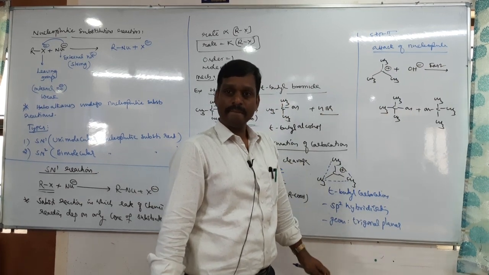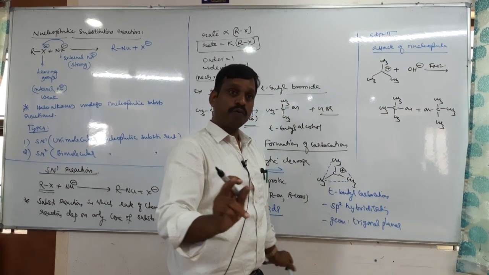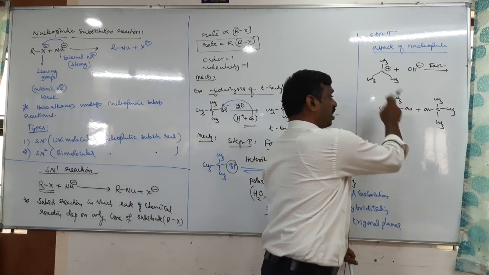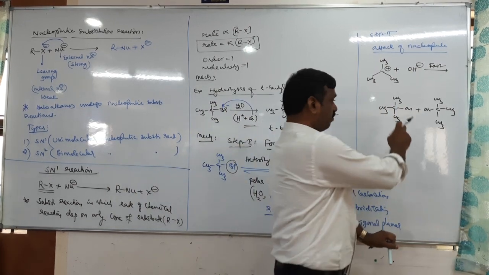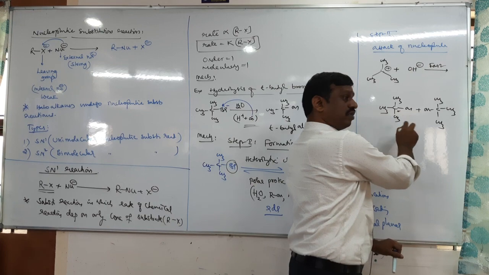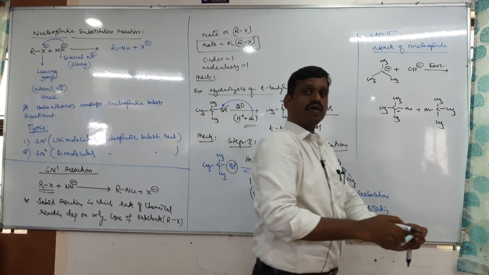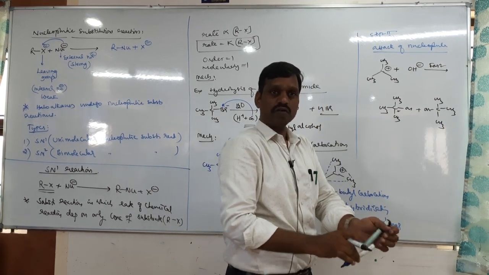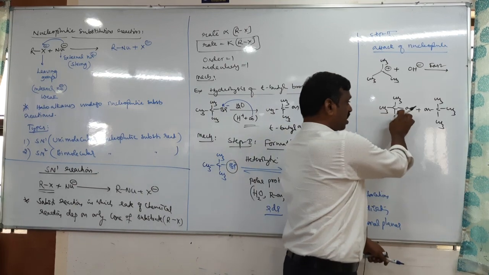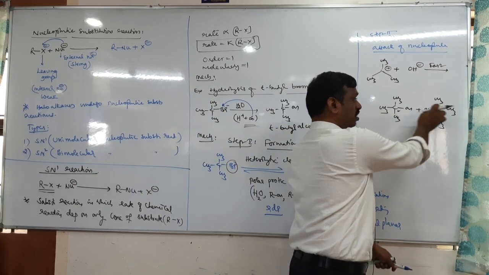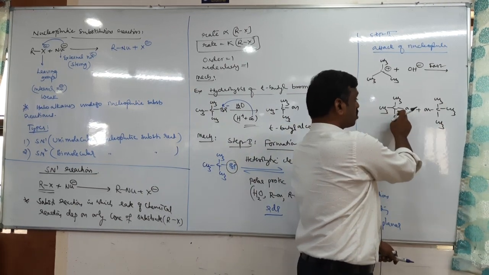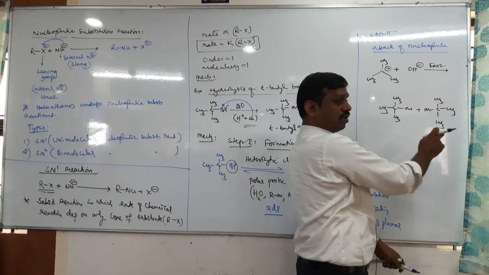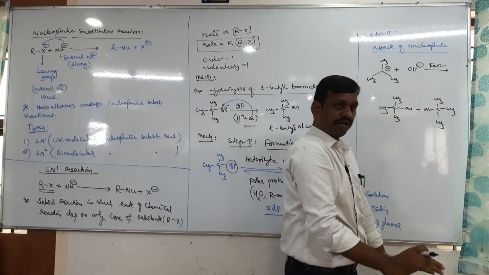Why? These two compounds are the same because this is not a chiral carbon. If this carbon were a chiral carbon, then these two would be called enantiomers. If this were a chiral carbon, this compound would be different from that compound. But this is not a chiral carbon, so these two compounds are the same.